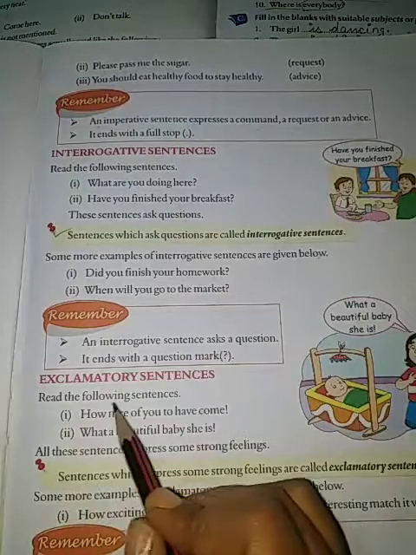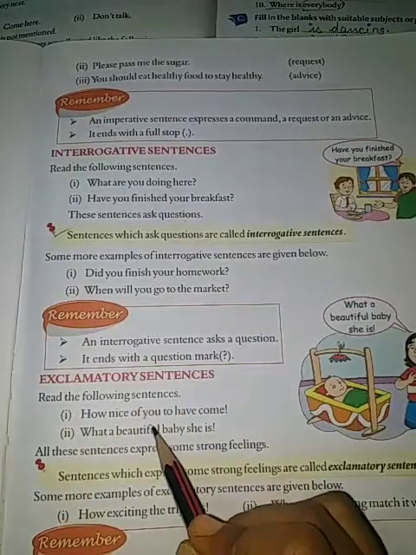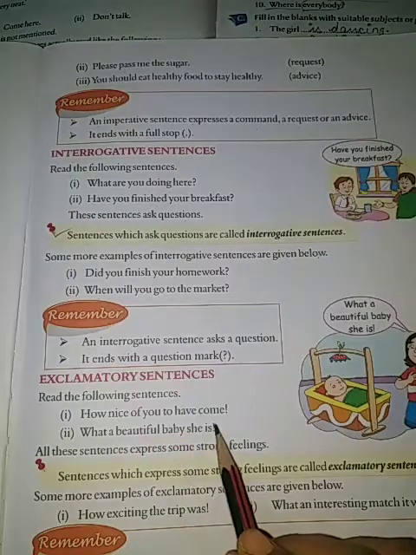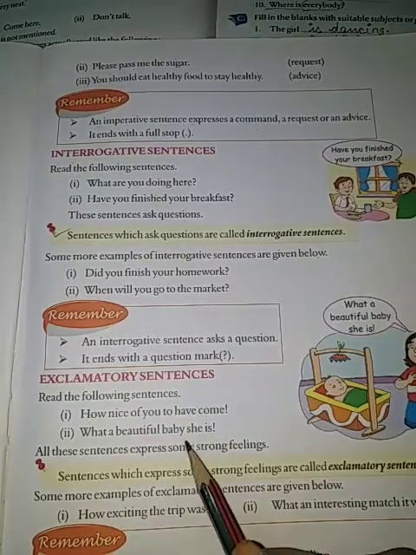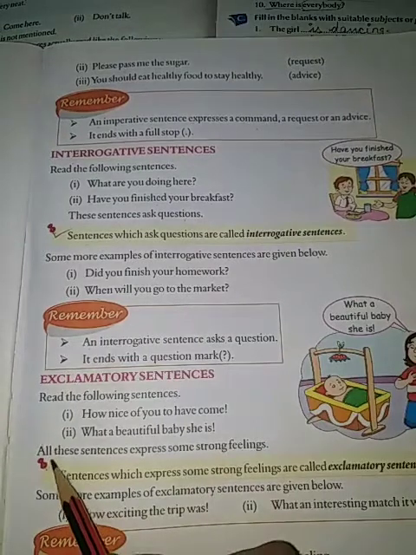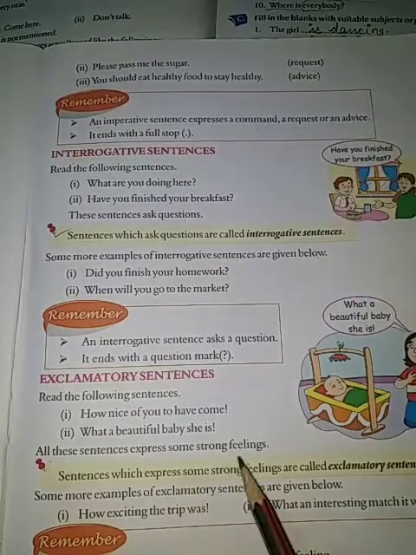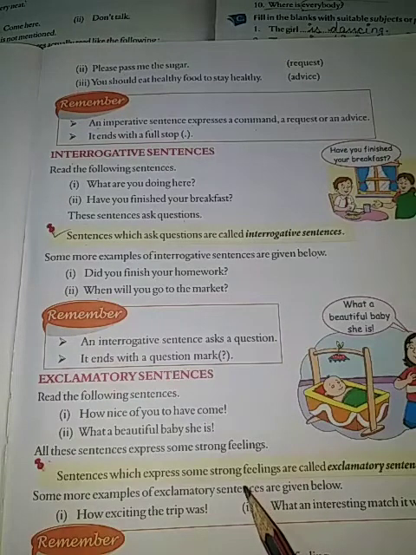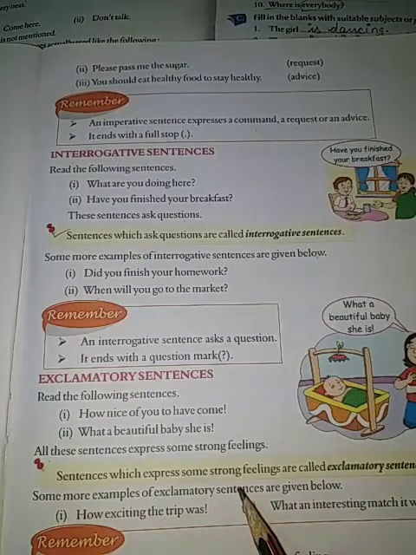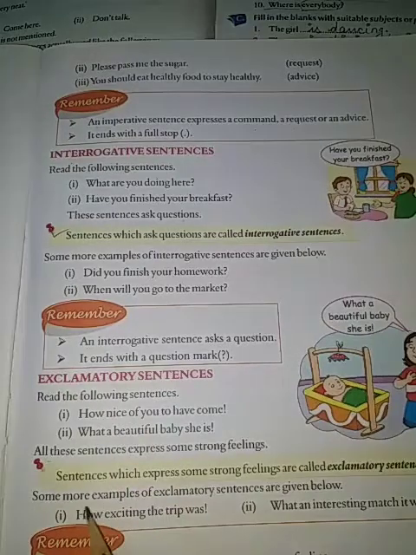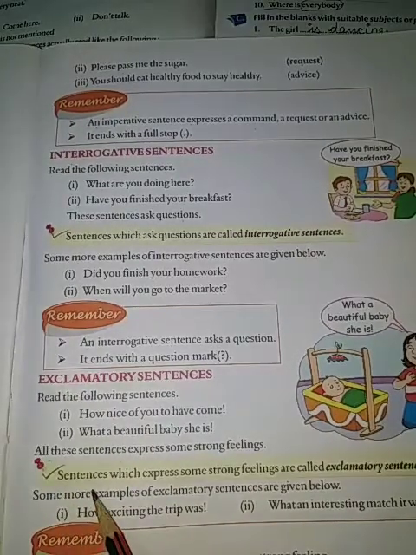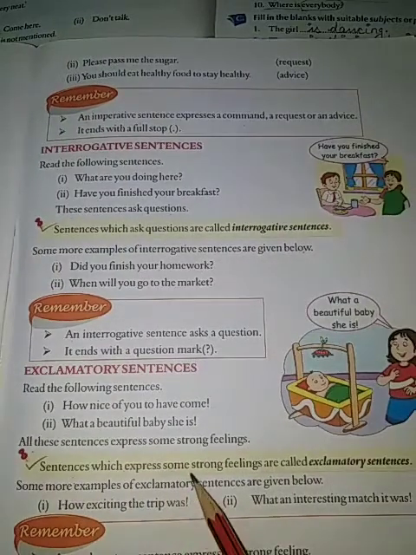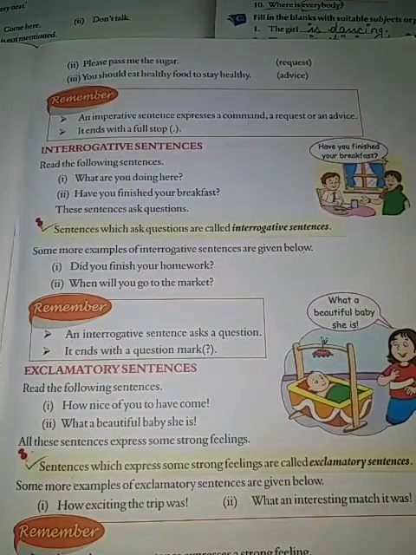Exclamatory sentences. Read the following sentences. How nice of you to have come. What a beautiful baby. All these sentences express some strong feeling. We can see these sentences are expressing strong feeling, so these sentences are exclamatory sentences. You have to write this also in your notebook. Sentences which express some strong feelings are called exclamatory sentences.